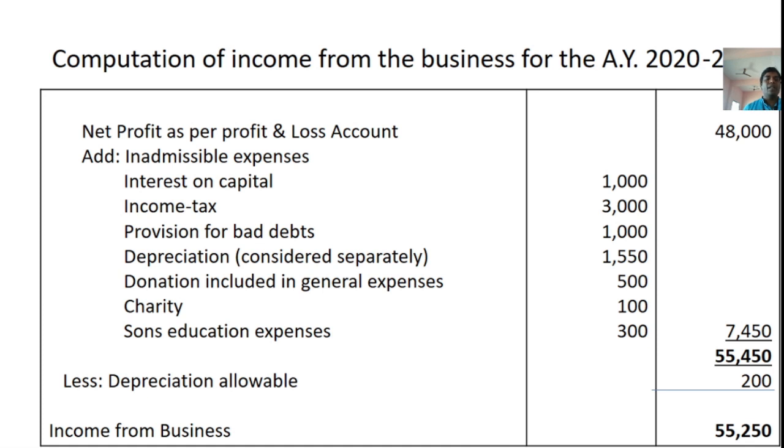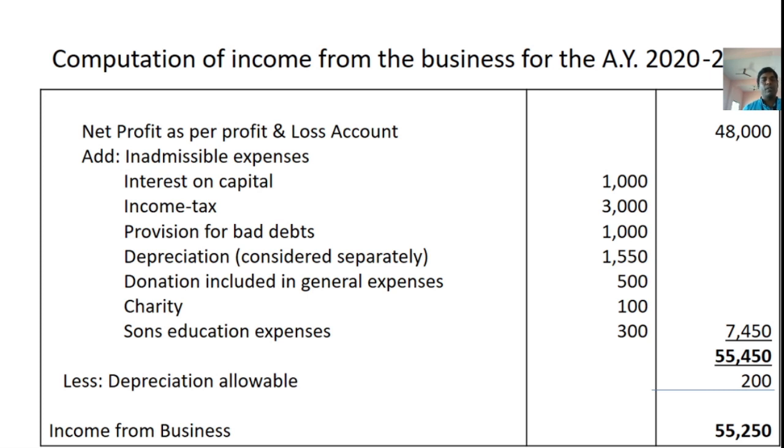Then agriculture income received in India, dividend from a domestic or Indian company, insurance maturity amount received, refund of income tax, and depreciation recovered that was disallowed previously. These are all exempted incomes which are deducted from the aggregate value. After deducting from the aggregate value, from the resulting figure we need to deduct depreciation allowable as per Rule 32. The resulting figure is called income from business.